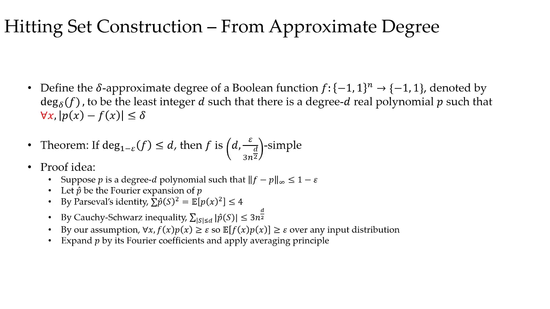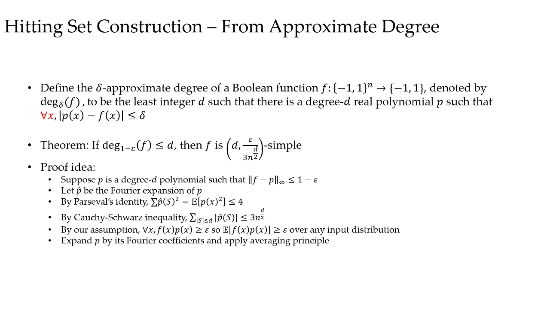The proof is done by Fourier analysis. Suppose p hat is a Fourier expansion of p. By Parseval's identity, the square sum of p hat is the expected value of p squared, which is at most 4, since f(x) is plus or minus 1 and p(x) is 1 minus epsilon close to f(x). Then, by the Cauchy-Schwarz inequality, we can bound the L1 norm of p hat.